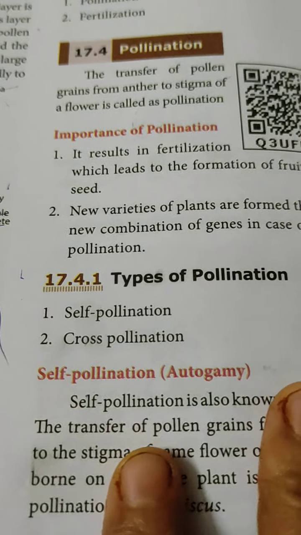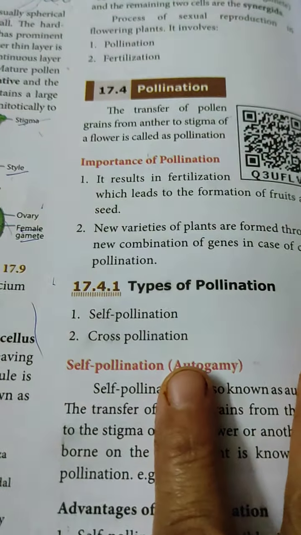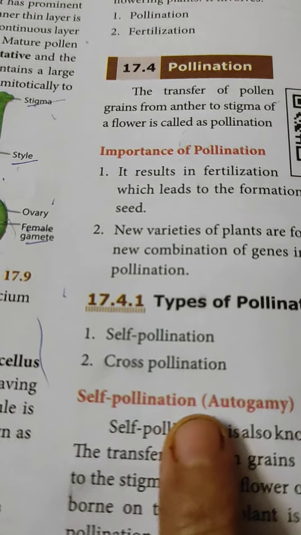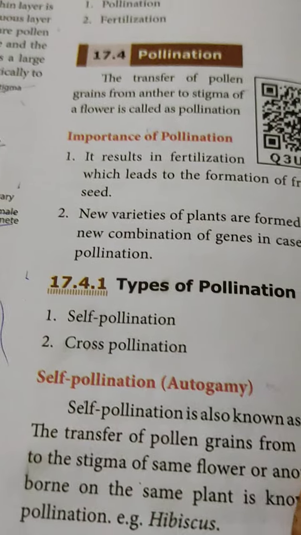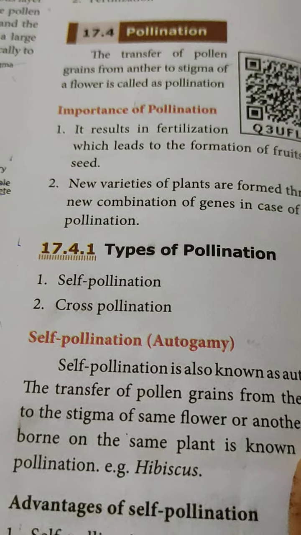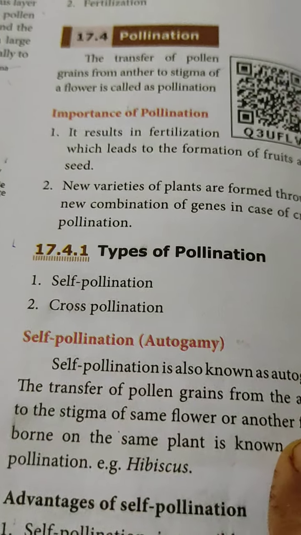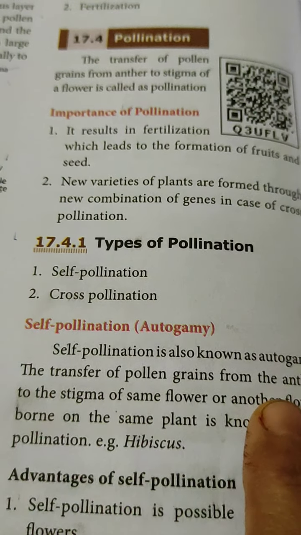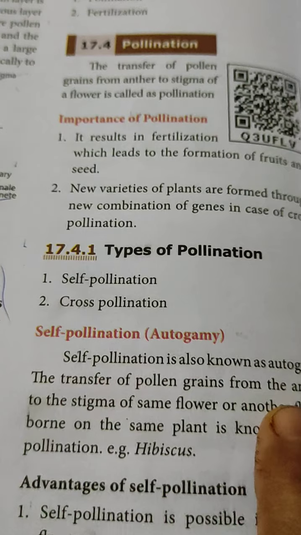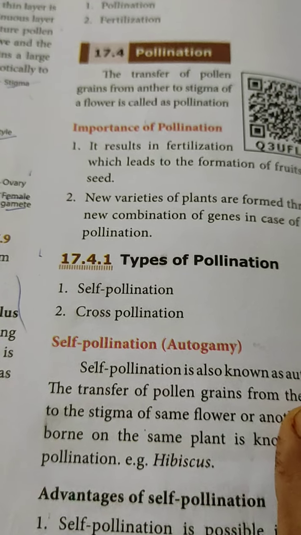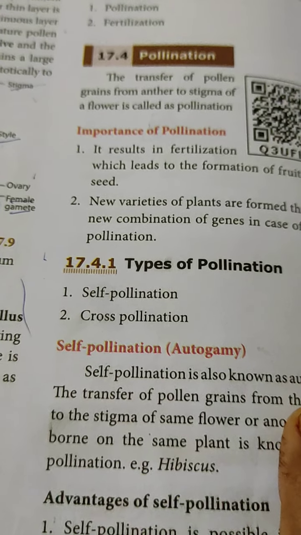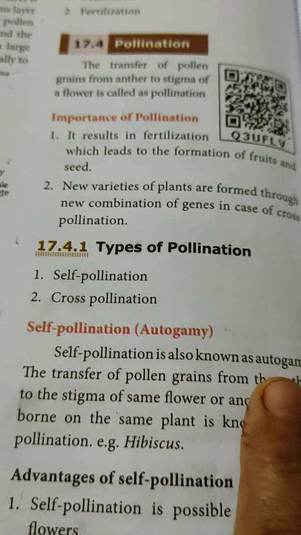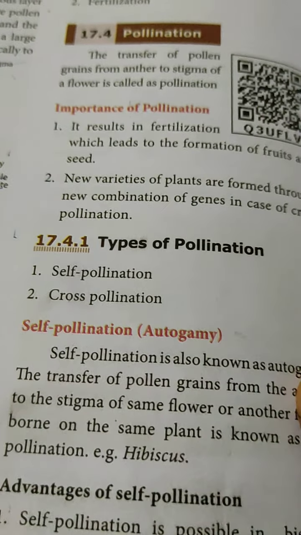Now pollination is of two types. There are two types of pollination: self pollination and cross pollination. Self pollination is also called autogamy. What do we mean by that? When the transfer of pollen grains takes place from the anther to the stigma of a flower, either in the same flower or in other flowers located on the same plant, it is called self-pollination.